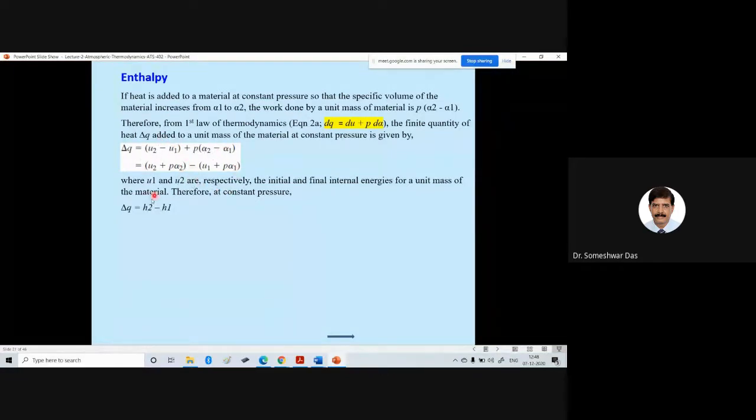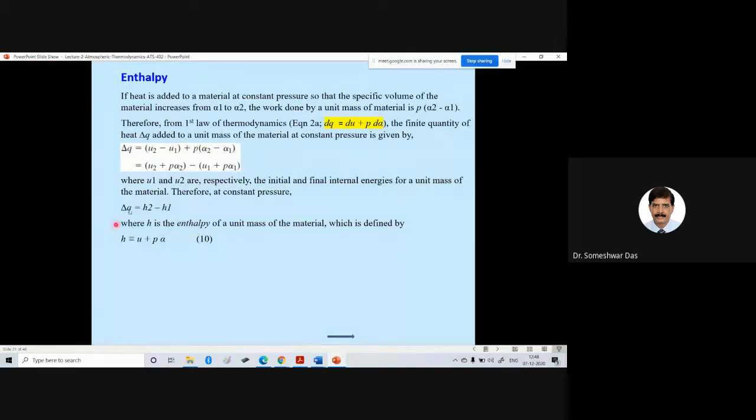And this H is called the enthalpy of a unit mass of the material, which is defined by H is equal to U plus P alpha, where U is the internal energy and alpha is the specific volume. So this is the definition of the enthalpy.